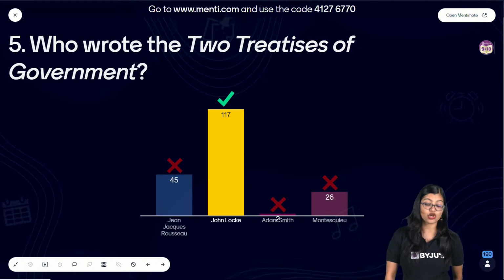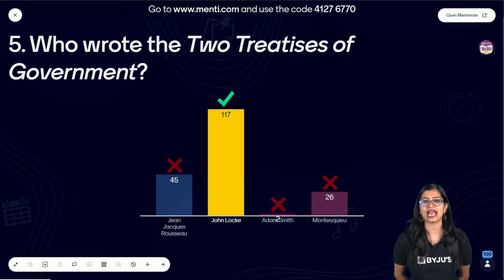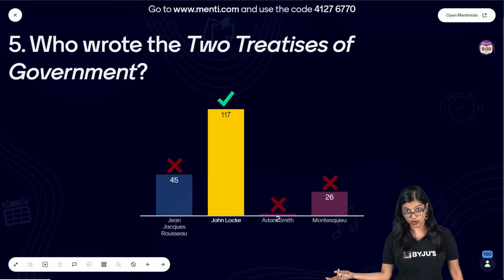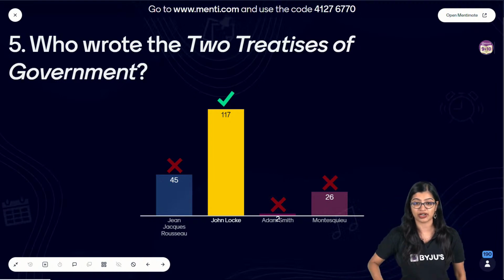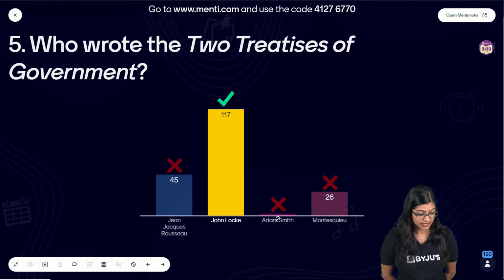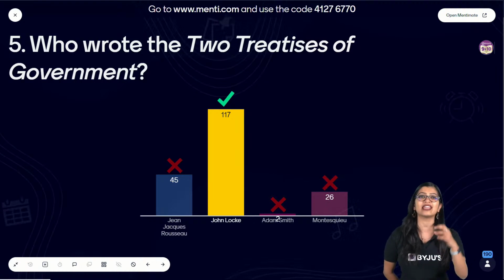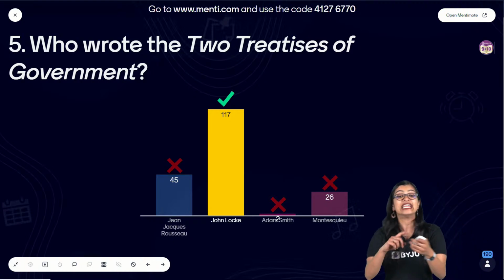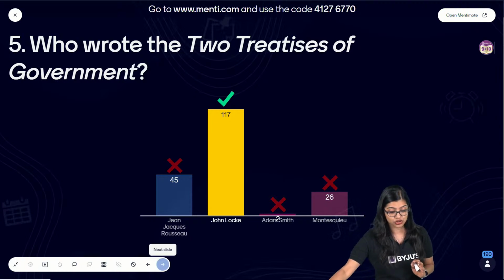The correct answer here is John Locke. He was the one who wrote it, and he disapproved of how divine and absolute the whole monarchy system was. But Rousseau, Jean-Jacques Rousseau, also contributed some ideologies. The textbook gives it a little differently, which is why it can be confusing. Rousseau believed there should be a society with communication between the people and the representatives. Yes, exactly, there should be a social contract between them. So the correct answer is John Locke.